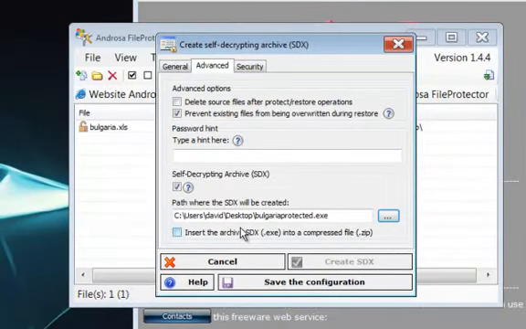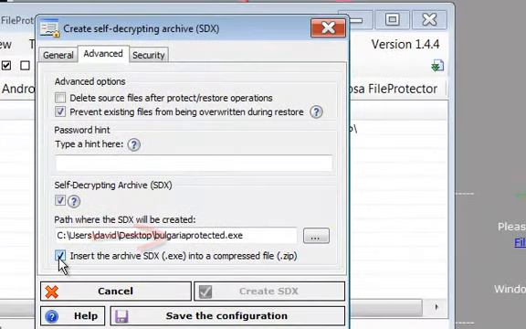Now this checkbox, Self-Decrypting Archive, we always want to make sure that's checked. If you're going to be sending the file through email, then you must select this box that says Insert the archive into a compressed file.zip. The reason is because this will create an exe file, and exe files cannot be sent through email. So by encapsulating that in a zipped file, you can send that through email safely.